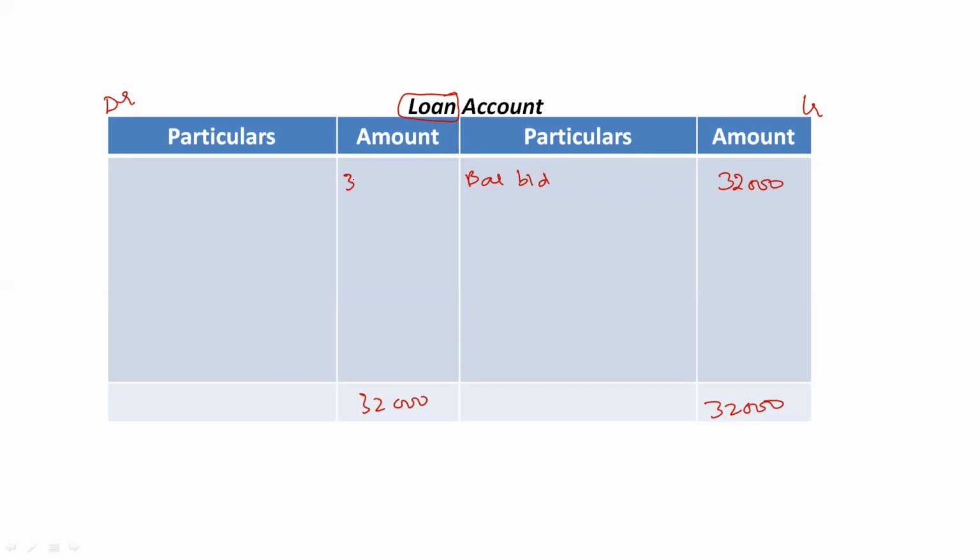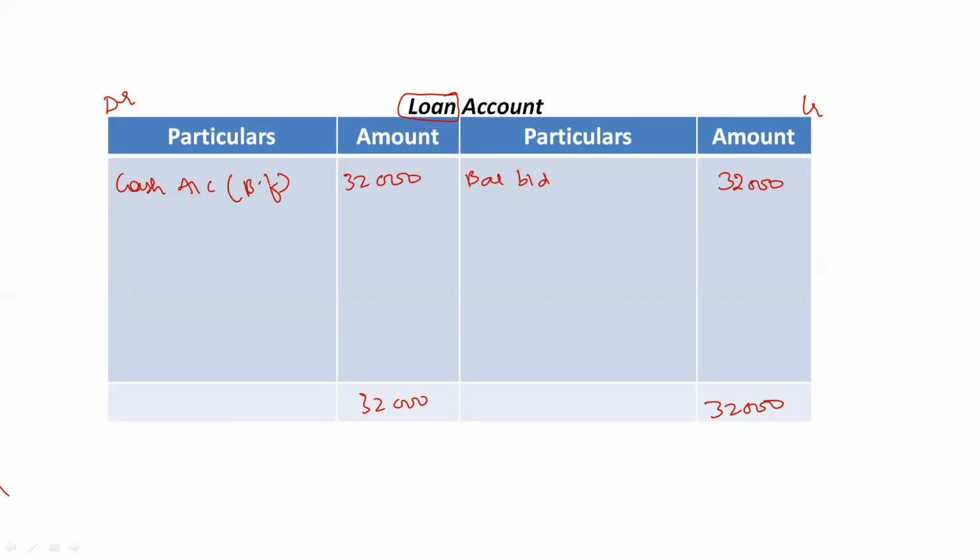Now this 32,000 rupees, the balancing figure or the difference, will be on the debit side. Again I will transfer it to cash account. Just to transfer this loan amount to cash account, we prepare loan account in case of dissolution. As I already told you, they might ask you to prepare it separately or they may not.